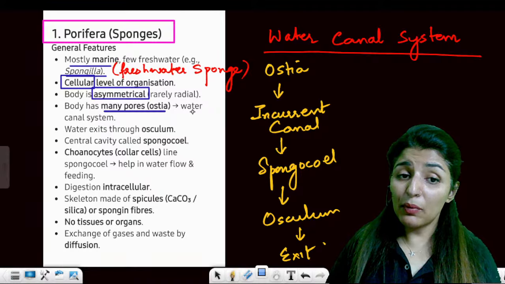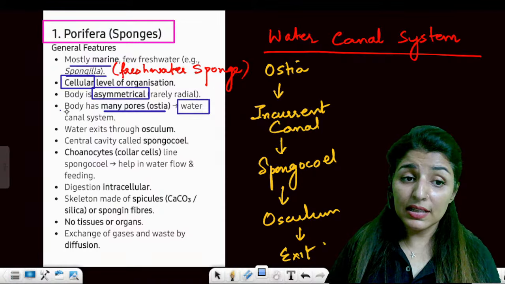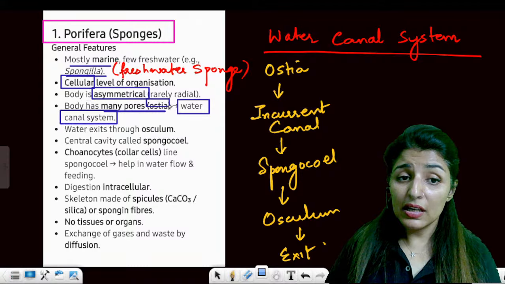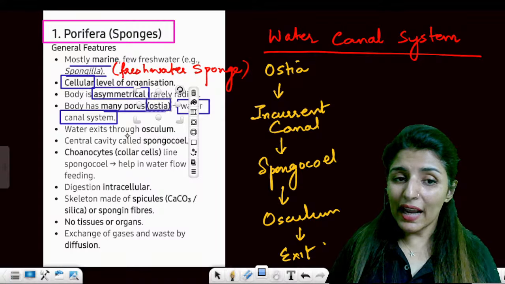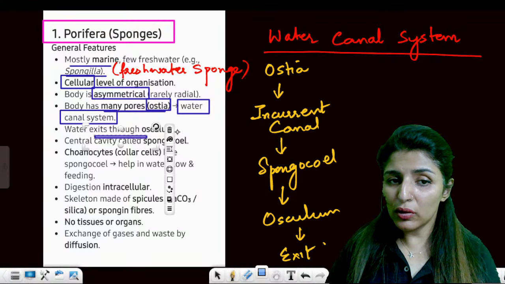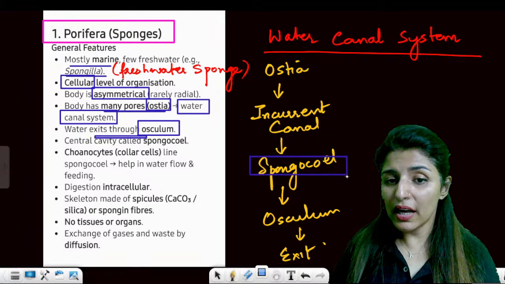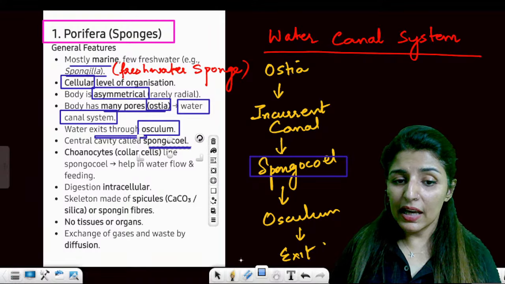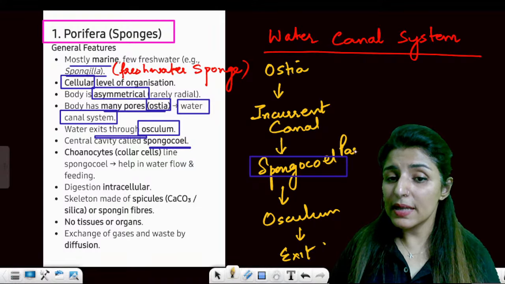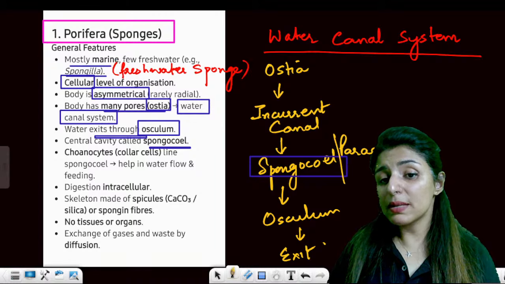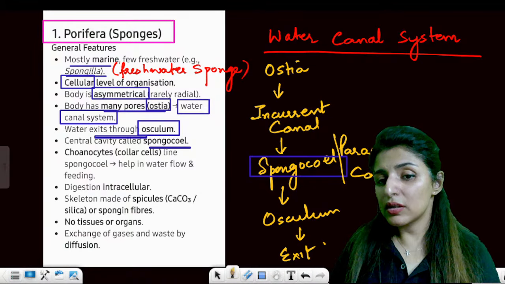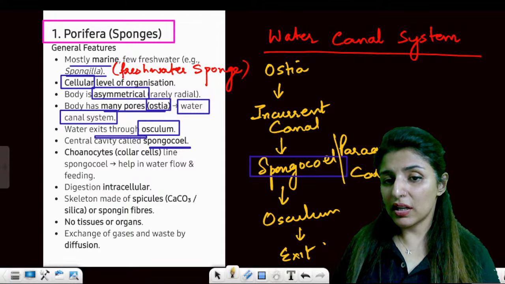So it has many pores. It has water canal system. Then the water exits through osculum. Already told you water will exit through osculum. The central cavity is known as spongocele. And this spongocele is also known as paragastric cavity.